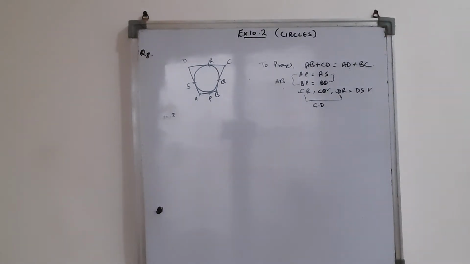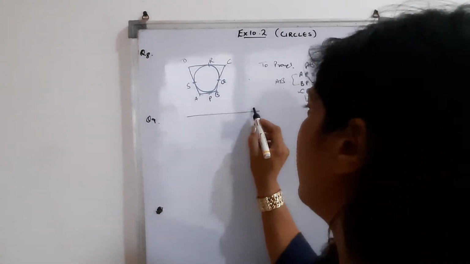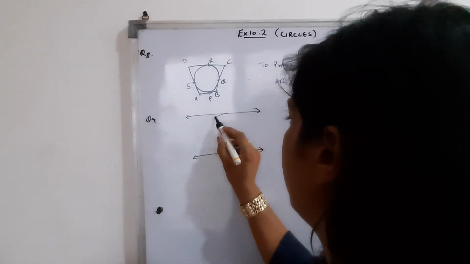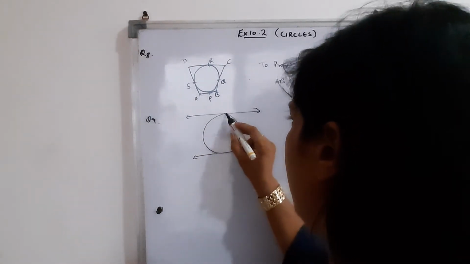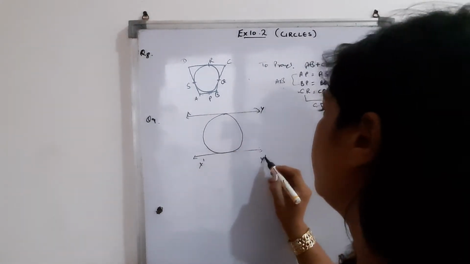Let's come to question number 9. Question number 9 is given to you. XY and X dash Y dash are two parallel tangents to a circle with center O, and another tangent AB with point of contact C. We have two parallel tangents, XY and X dash Y dash, and this is a circle.